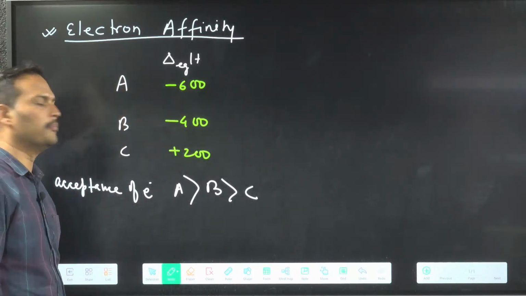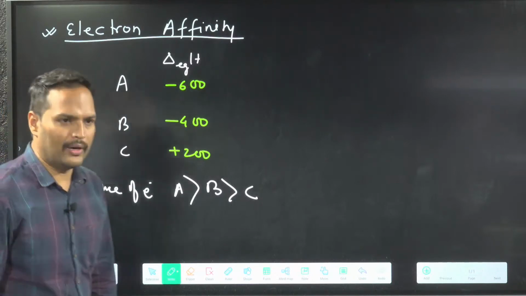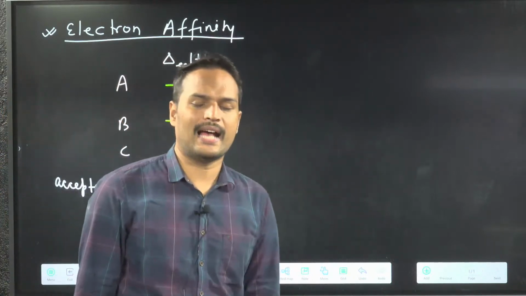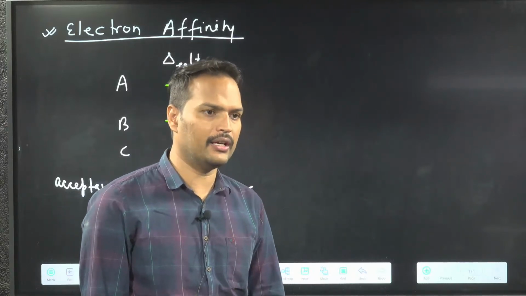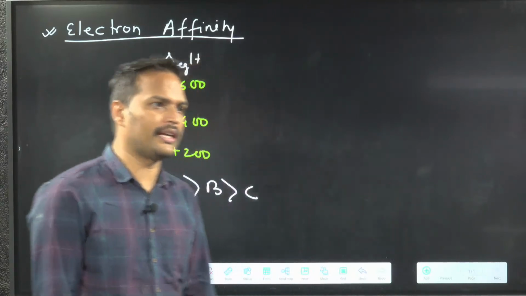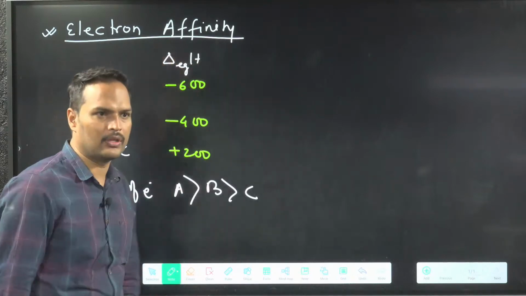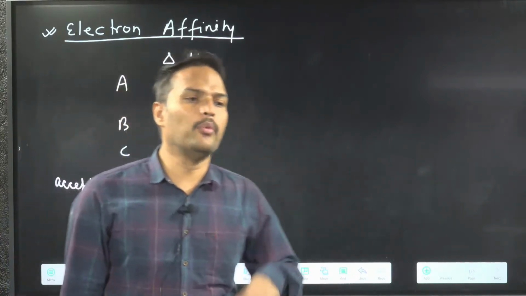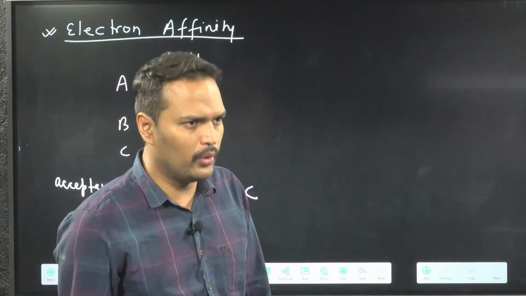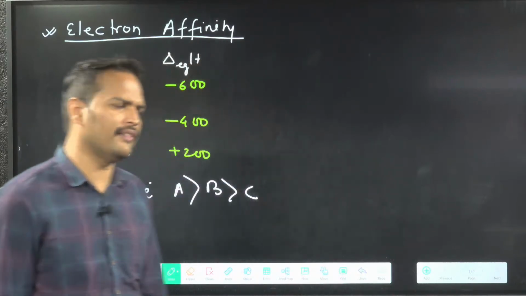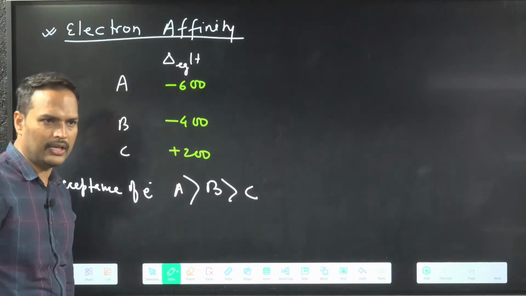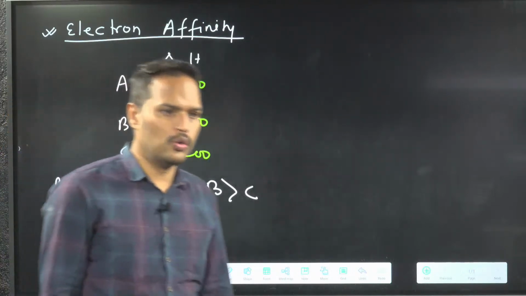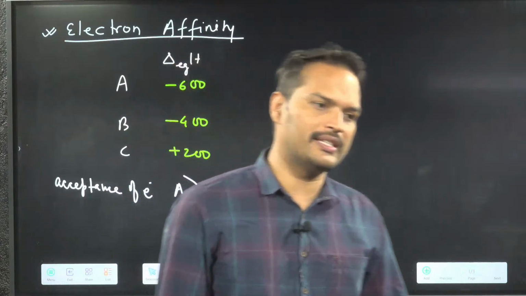Now, one thing I will ask you, who is having more negative electron gain enthalpy? You will say A. Who is having more positive electron gain enthalpy? Then you will say C.